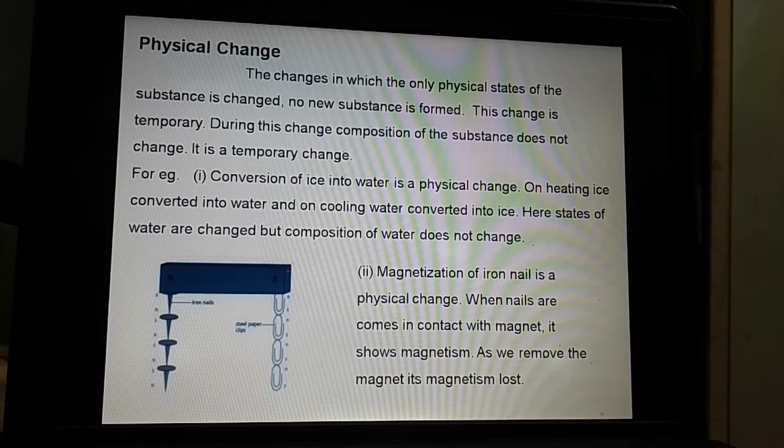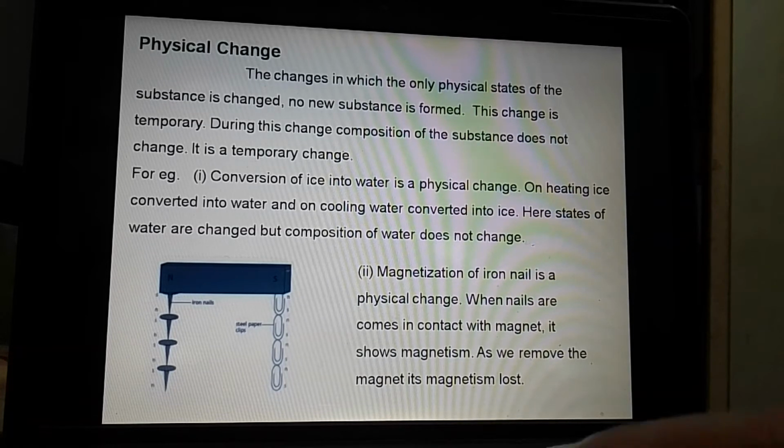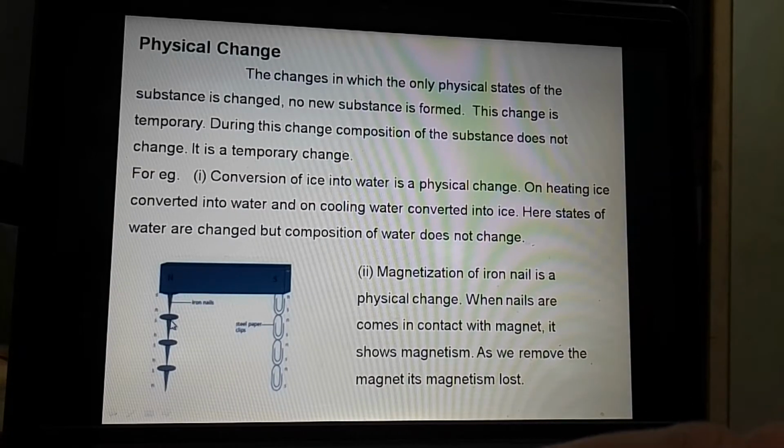Now the second example we will see, that is the magnetization of iron nails. Means if we put a magnet towards the nails or pins, in that case the nails are attracted towards the magnet, and in that nail magnetism is developed and other nails also get attached to that nail. Here we see the first nail is attached to the magnet.